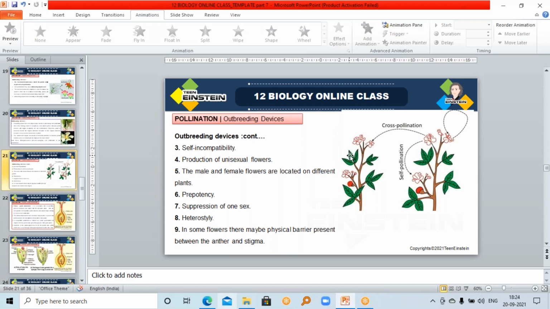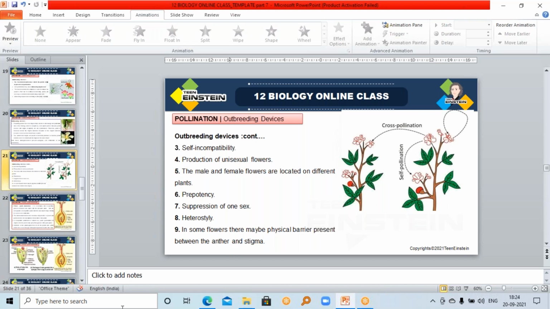Pollen grains from the same flower, carried by some external agent like a vector, pollinator, or wind, go from one flower to the stigma of another flower, but that flower will be on the same plant. Here we said production of unisexual flowers means both male and female flowers are on the same plant.